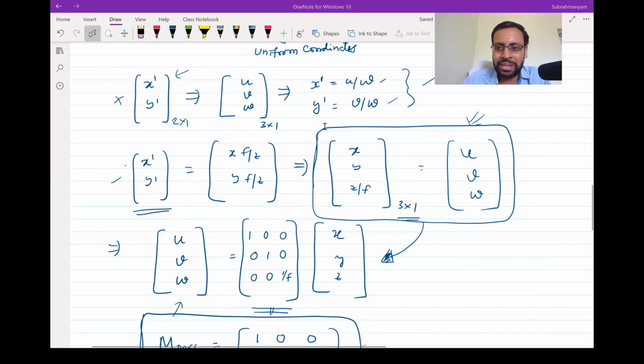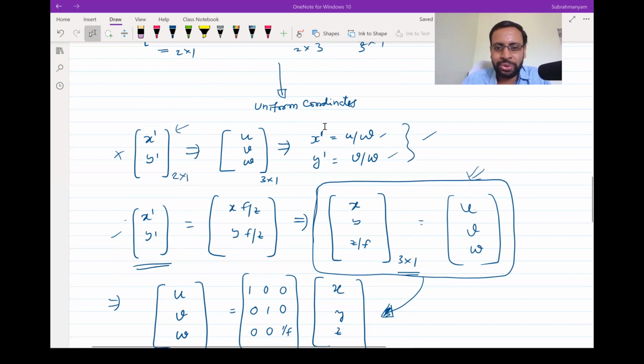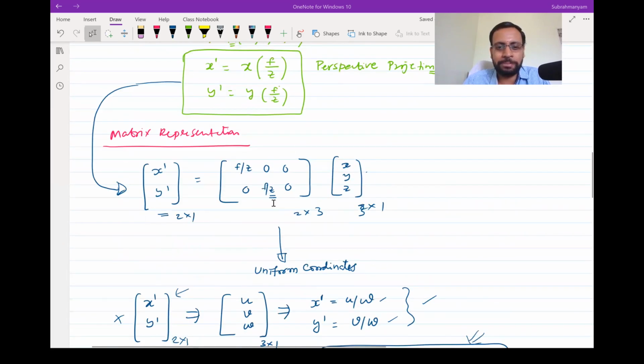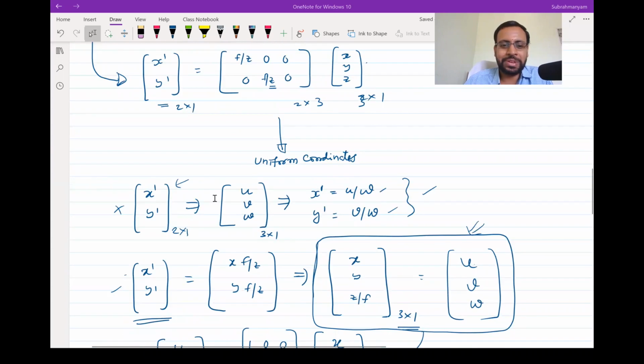But the irony there, why we could not right away use X dash Y dash, is for this reason: if you write it as a matrix here, you have Z in this matrix itself, which varies with every XYZ location. So you could not use it there. That's why we come into this uniform coordinate system where we represent X dash Y dash with UVW. And once you get UVW, you get X dash Y dash by simply dividing U and V with W. That's a very, very important point.